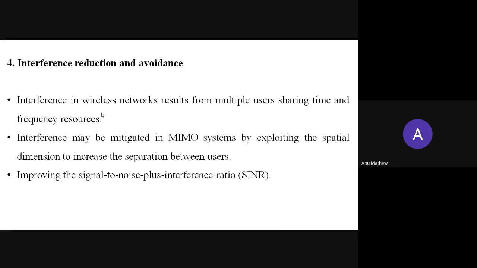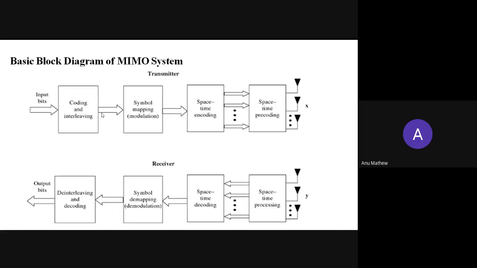For different users, different antennas can be used, and by selecting them we can increase the separation between users and reduce the interference. Then the signal to noise plus interference ratio can be improved in MIMO systems. Also the signal to noise ratio and the signal to interference ratio, these two things can be improved in MIMO systems.